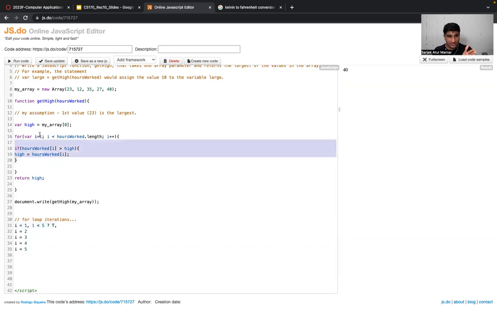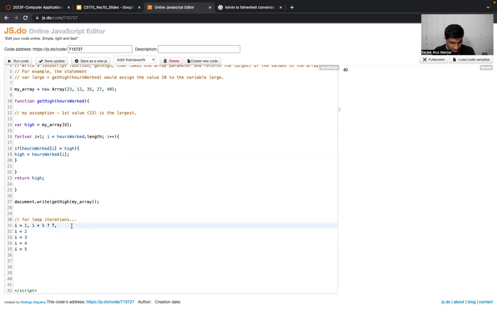First, it will initialize the value of i, then it will check the condition, then it will go inside the for loop. Inside the for loop, we have an if condition, which says hoursWorked of i. Again, hoursWorked of i means hoursWorked of 1. So we are taking the value present at index location 1, which is 12.